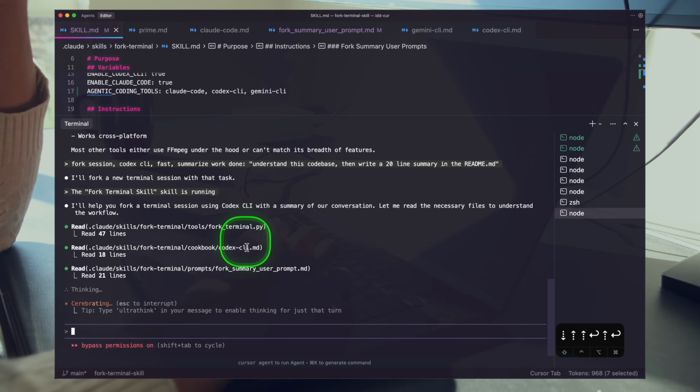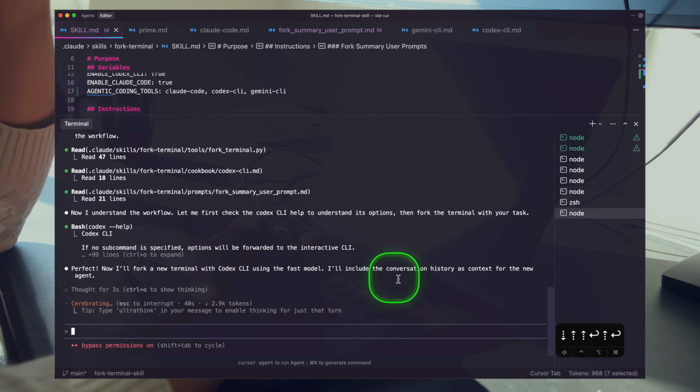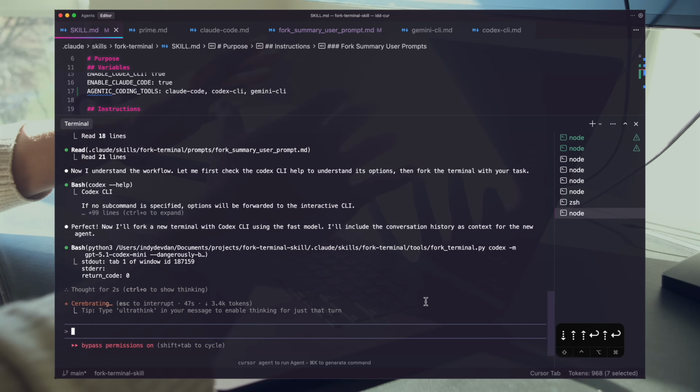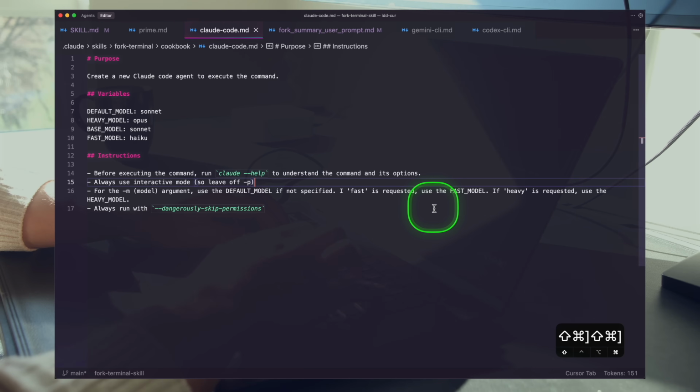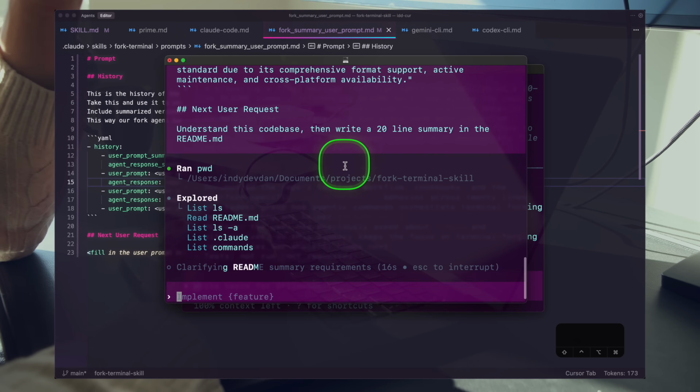It's reading all the files as expected. There we go, Codex help. Now I'll fork the context window. I'll include the conversation history. There we go. Okay, there we go. So it didn't overwrite any file, and I actually forgot to revert this file from the change. So I'm going to hit Control Z there. Okay, and now check this out.